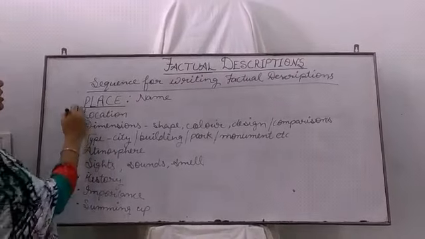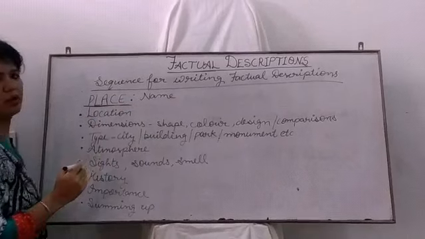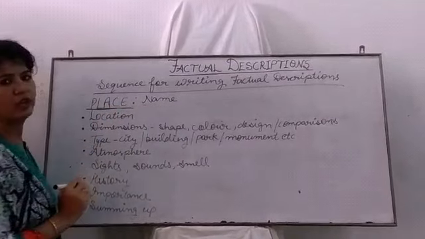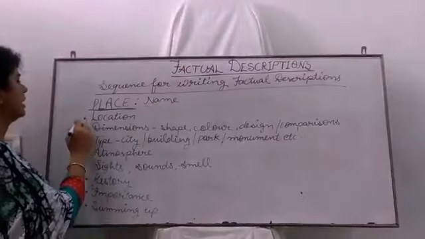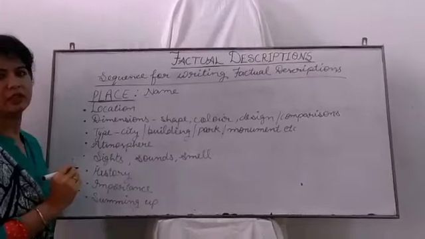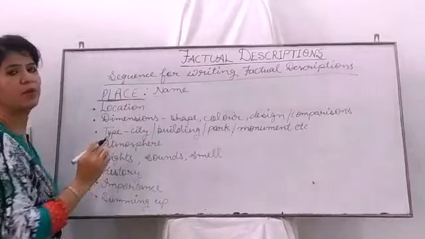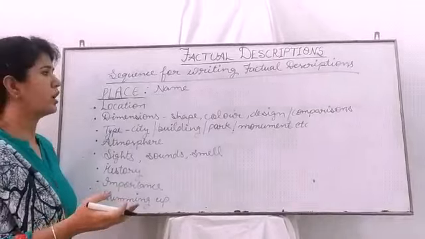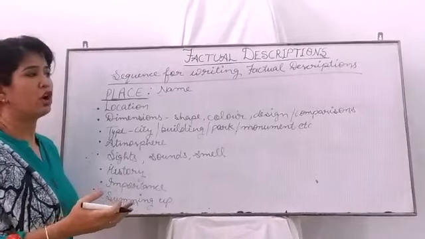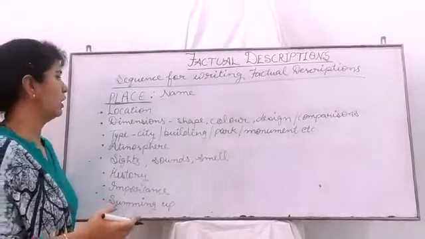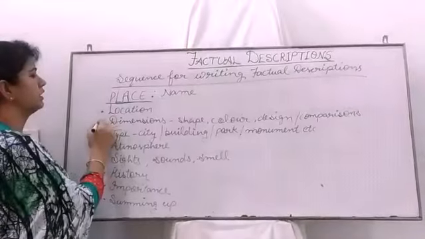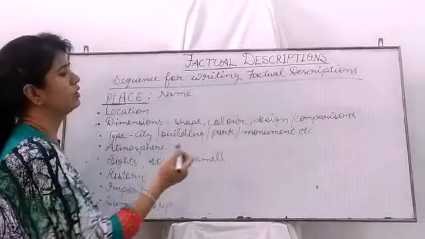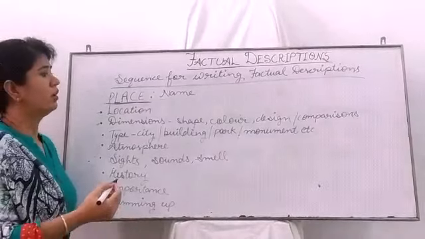Alright? Now let's discuss the sequence for writing a factual description. First, we will discuss the place. If we are writing about any place, the first thing is to write the name of that place. Alright? Then after, the location of that place. Spatial description is important, and we can use words like in the east corner, in front of, beyond or adjacent to. Alright? And next, we must write about the dimensions, the shape, color, design, and comparison.